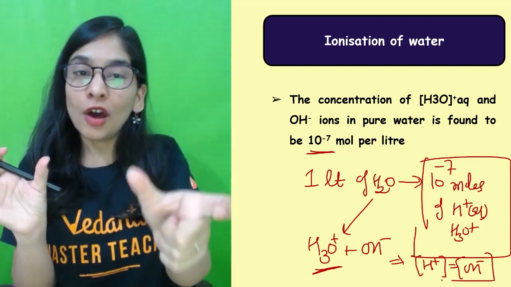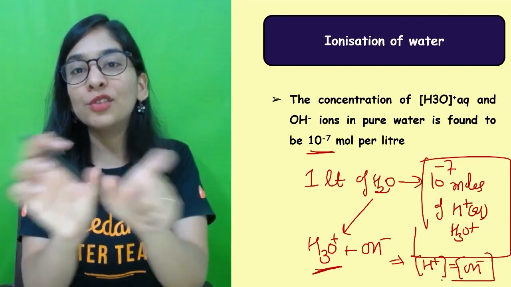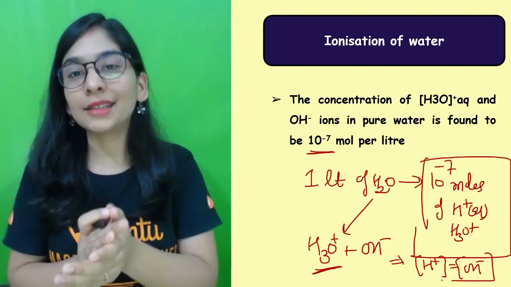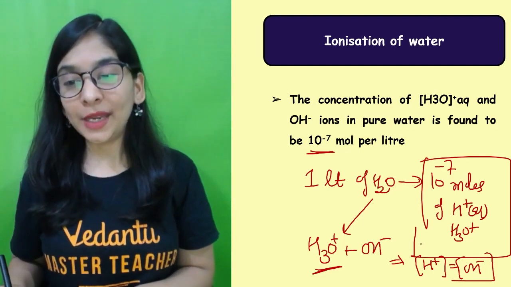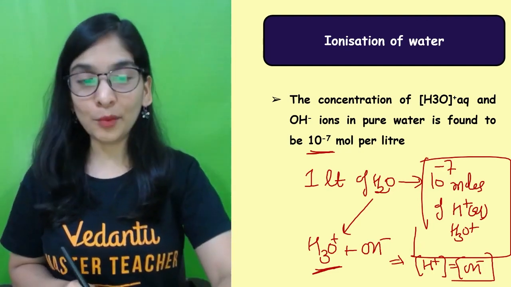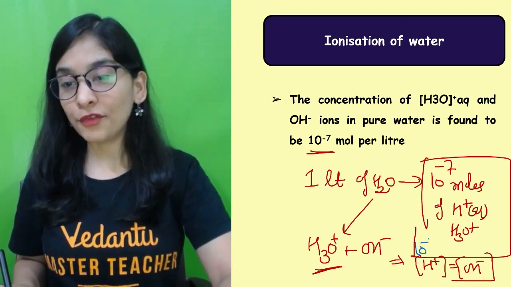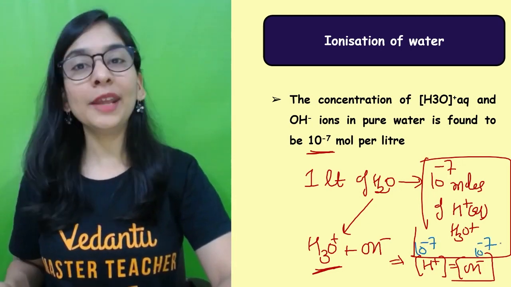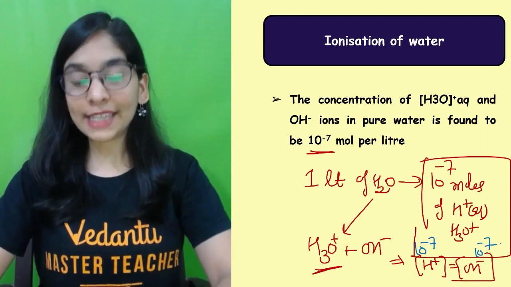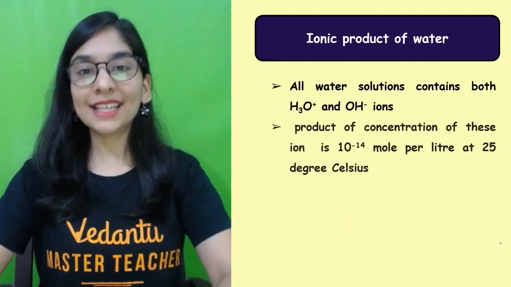When the strength of H ions and strength of OH ions are equal, that can't be acidic, that can't be basic. Equal means 10 to the power minus 7 moles of H positive and 10 to the power minus 7 moles of OH negative.